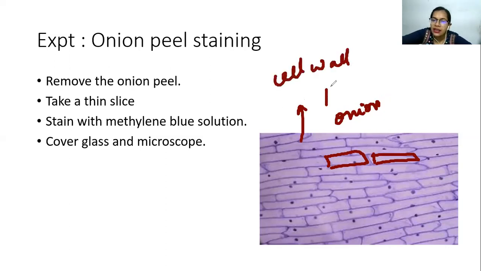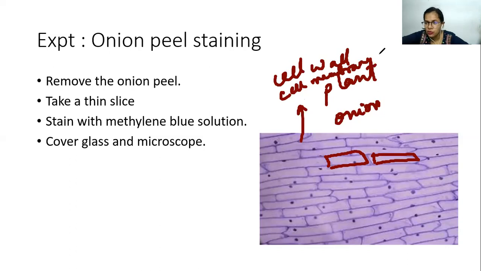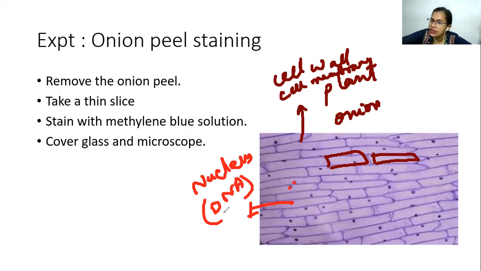So since it's a plant, you are going to have a cell wall which is present, and just immediately below the cell wall, it is the cell membrane. Okay. So right now you cannot distinguish between the cell wall and cell membrane, but yes, both are together. Then the dots, what you see over here, each compartment has 1 dot, right? So what does it mean? It is the nucleus of the cell. That is the DNA present over there. And the gap, what you see, the transparent one, that is your cytoplasm.